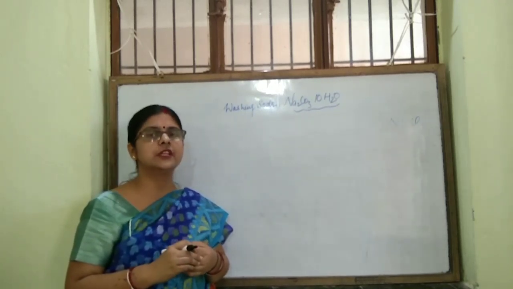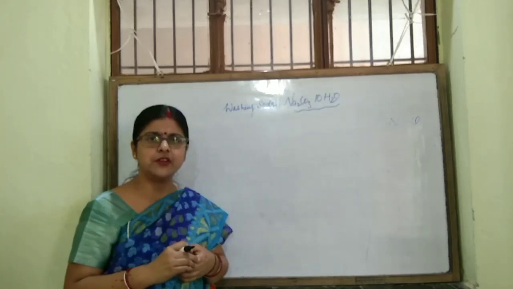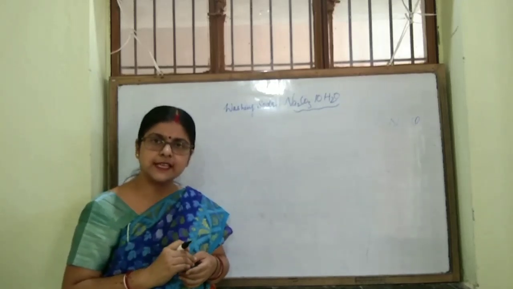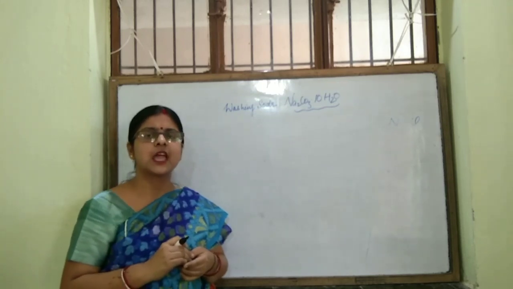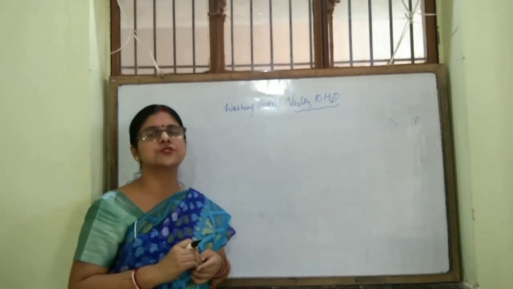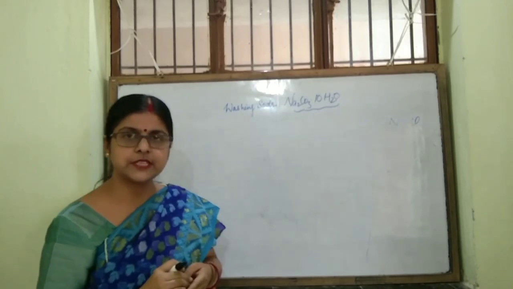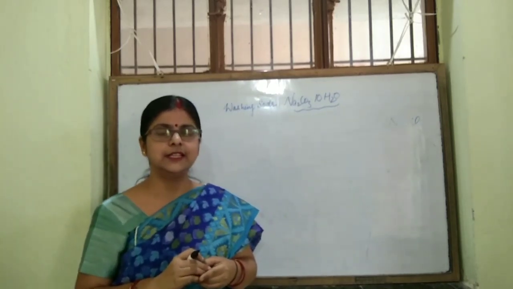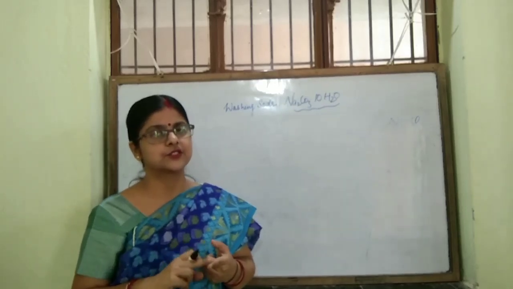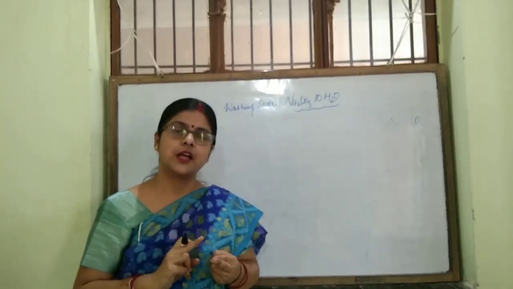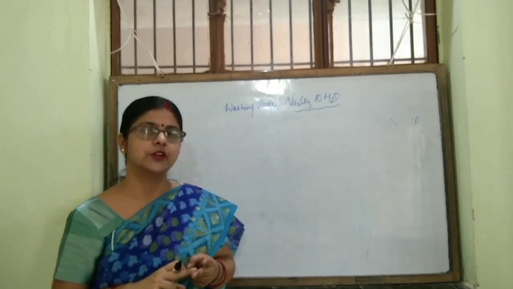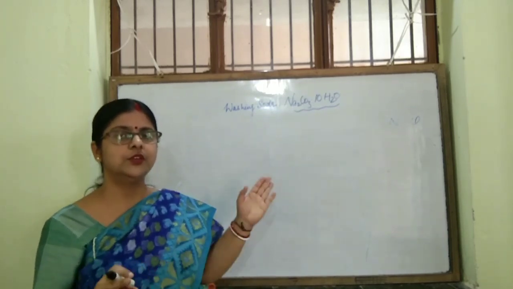It is used in the glass industry and paper industry. Then it is used as a cleansing agent for domestic purposes and also in laundry. So these are a few uses of washing soda. All of you will study the uses as well as its common name, its chemical name, its formula and its method of preparation.